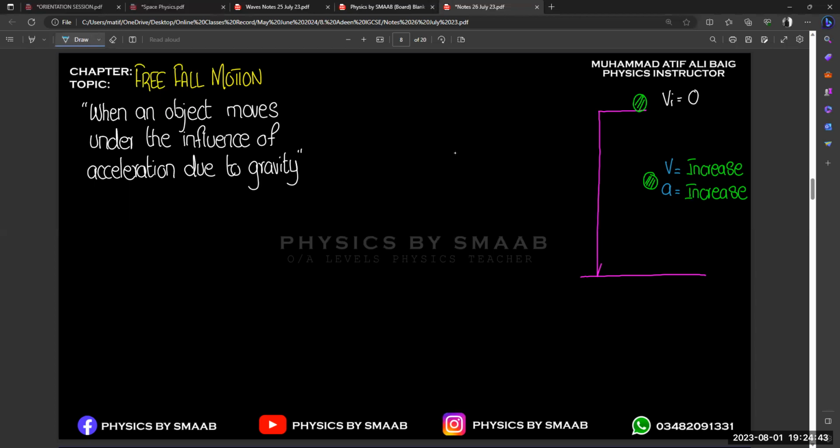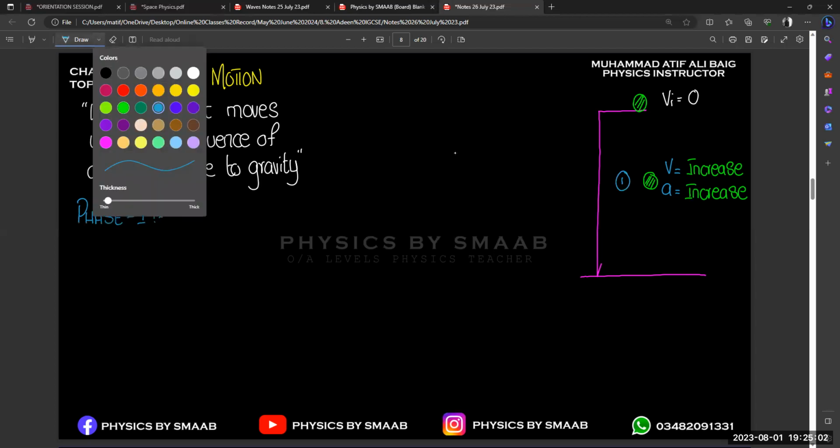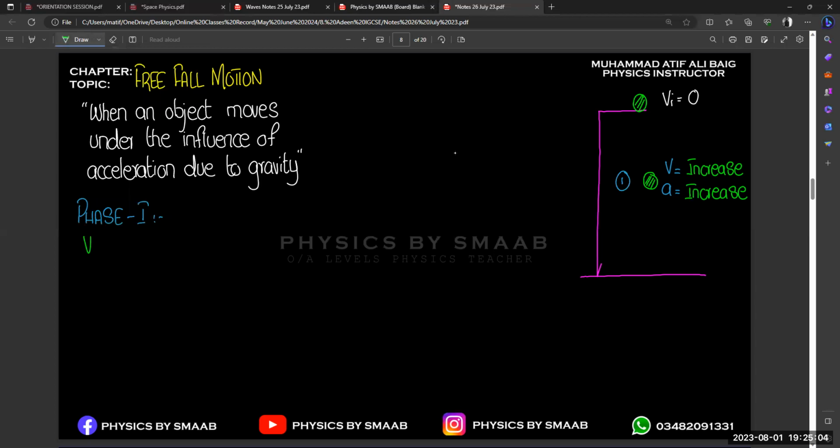So if we talk about the first stage, let's suppose we consider this as phase one. This is only for your understanding, this is not part of the topic, phase one or phase two. This is only for our reference. Phase one means this phase, right? So we start moving from the rest state. It means that your velocity will increase at phase number one. Velocity will increase plus your acceleration will also increase.